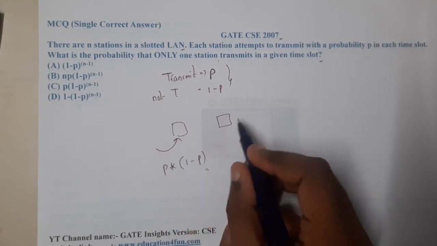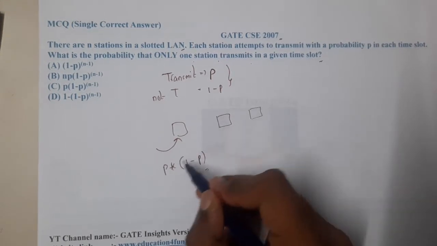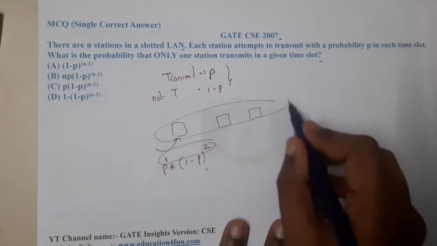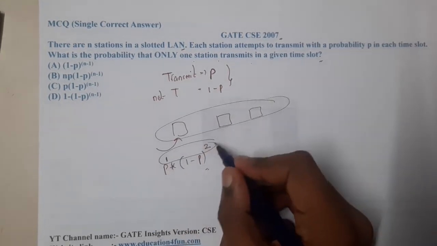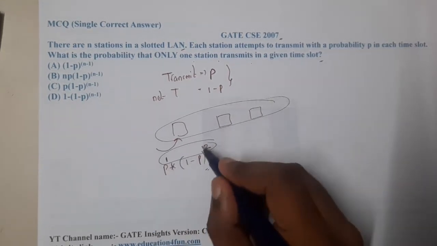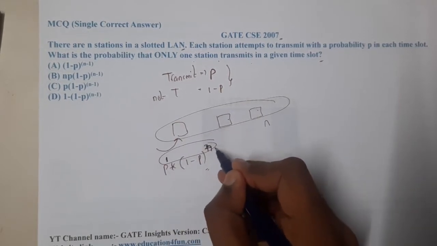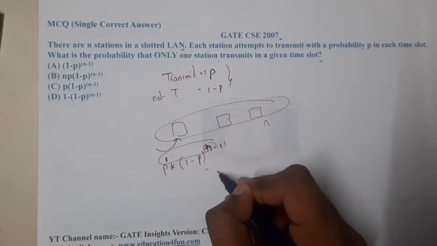If you have two devices in this way, here the power will be 1 and here the power will be 1 as well, so in total the number of devices should come. In the same way, if there are n devices in total, one device will transmit here, so indirectly n minus 1 will come here.